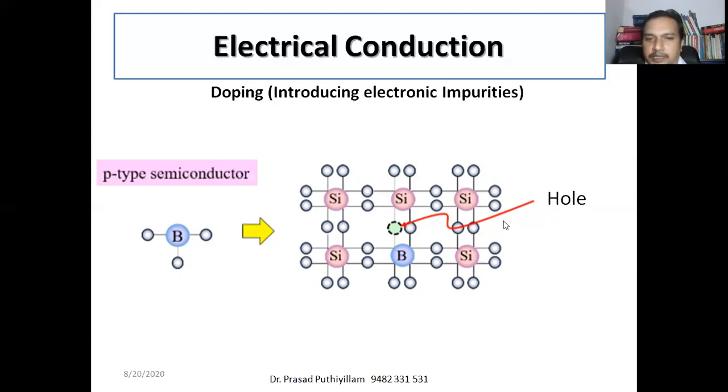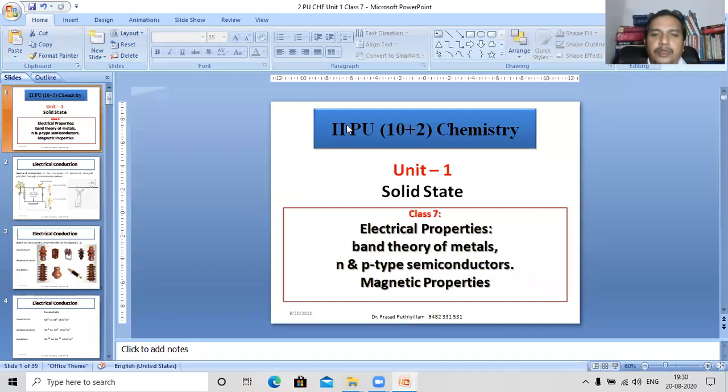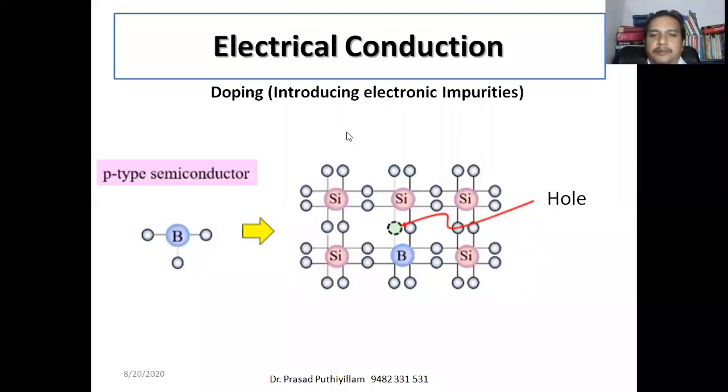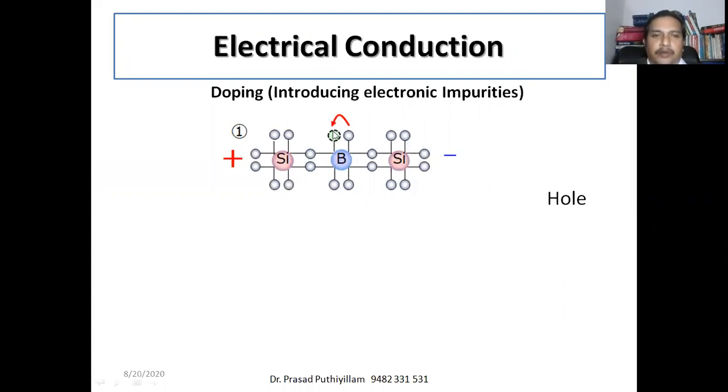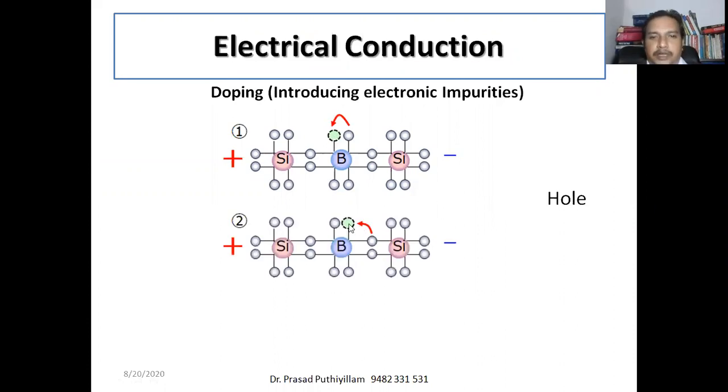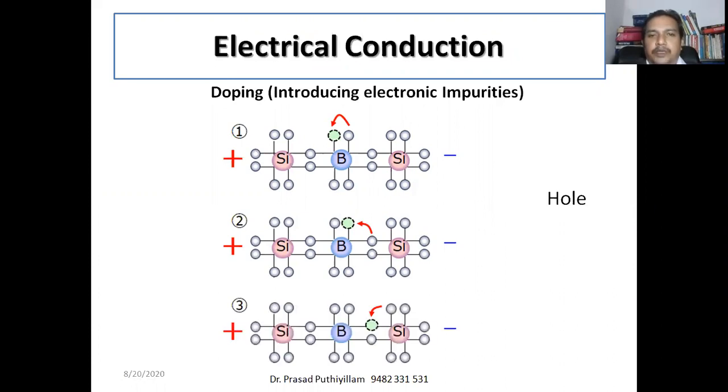Here also conduction is possible. You may feel that there is no electron, so how can it conduct? But conduction is possible. I can represent it. Here the electrons can move wherever holes are there. The electron will move to that hole, then a vacancy is created there. Then the next electron will move to that site, and a vacancy is created there. So here it is represented as the movement of electrons to the hole. Further, the next electron will move to that position. Or we can say that the positive charge is moving, or the hole is moving through the structure.